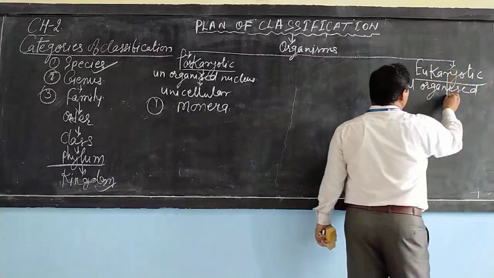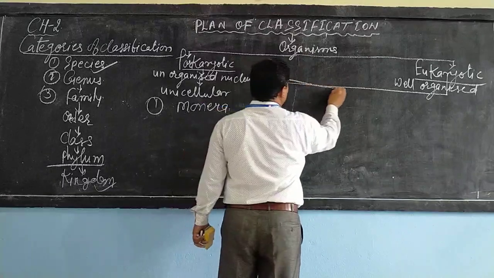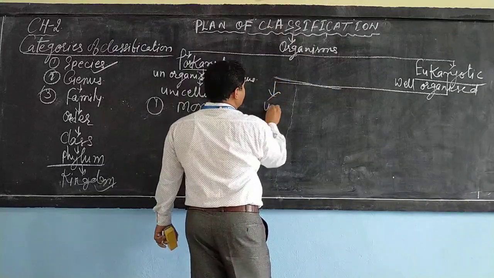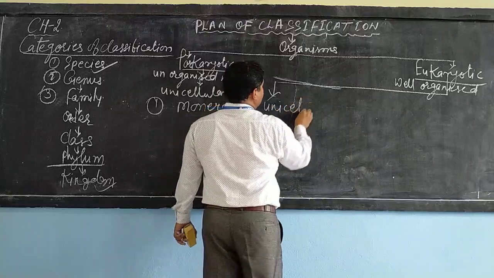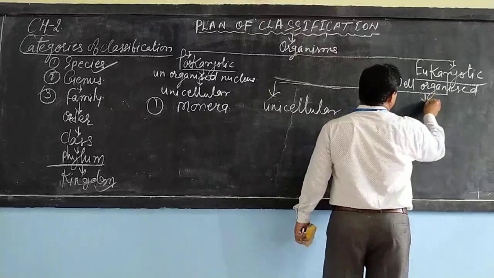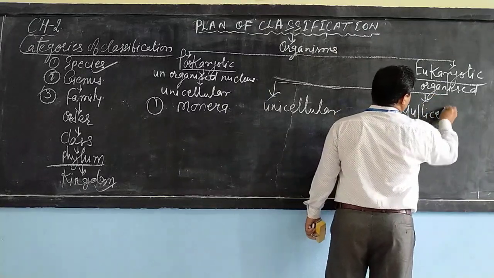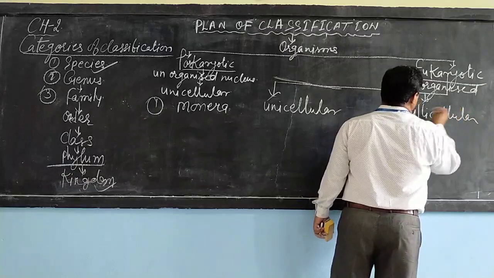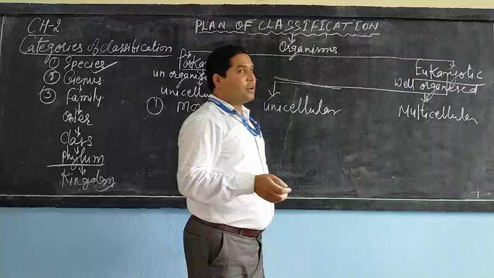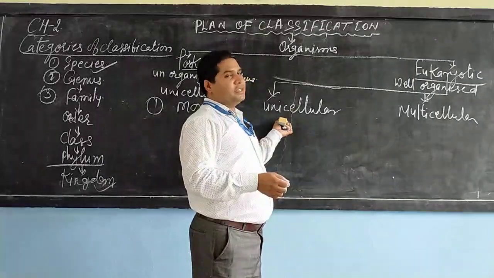And eukaryotic organisms are of two types: unicellular and multicellular.